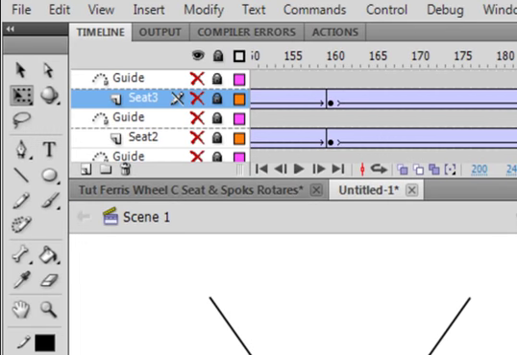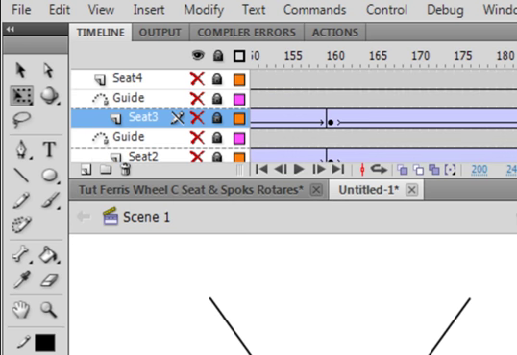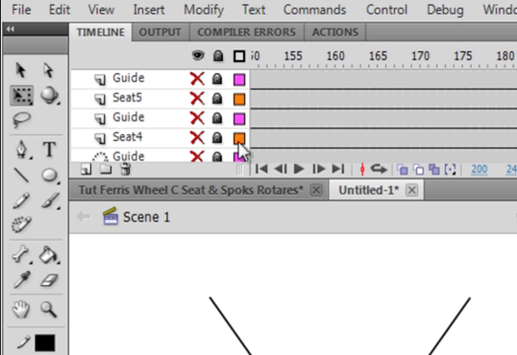Hide those two. Now by now you're probably not wanting to watch anymore, but that's up to you. We have 3 done. Make it so I can see seat 4 and guide 4.